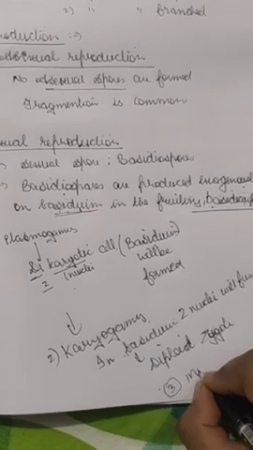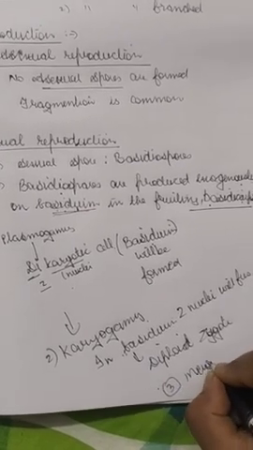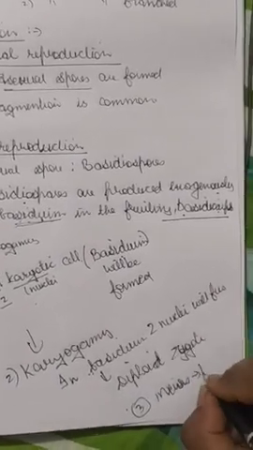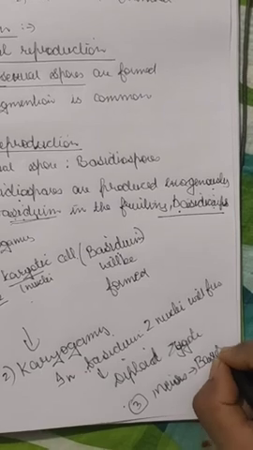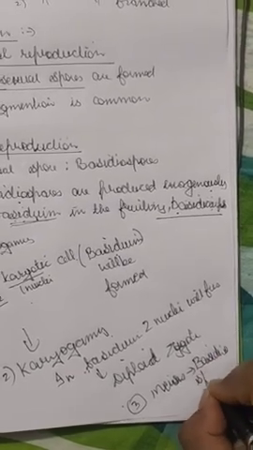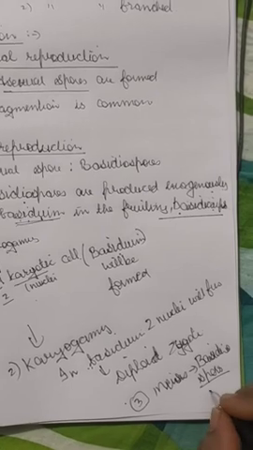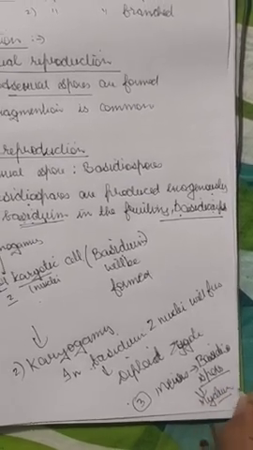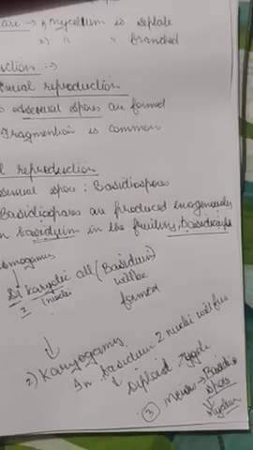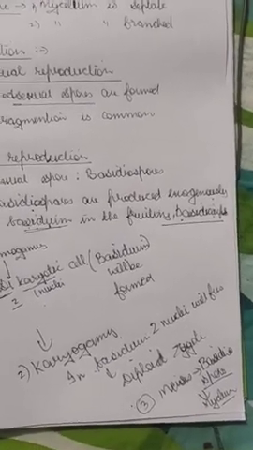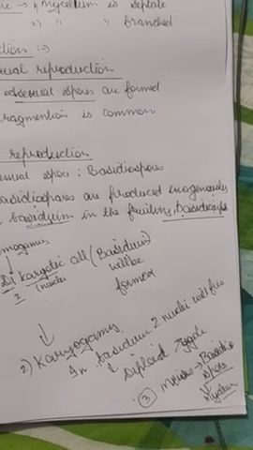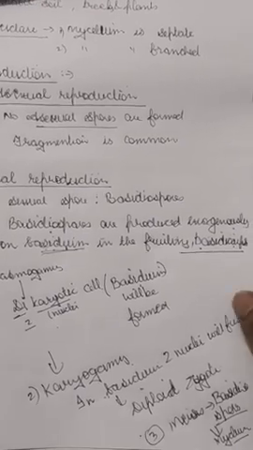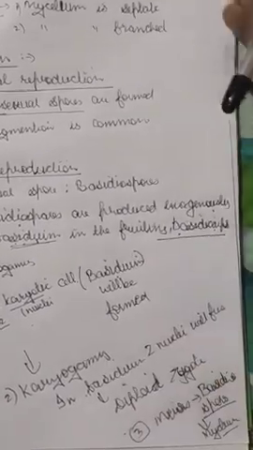Then the third stage will be meiosis. In meiosis there will be a repeated division of cells and they will form basidiospores, and then they will form a new mycelium, which will reproduce into different fungi. I hope it's a little clear to you. So this was the sexual reproduction in fungi.